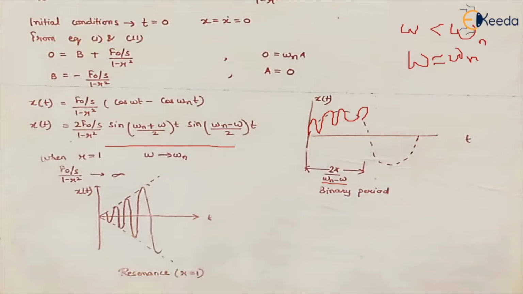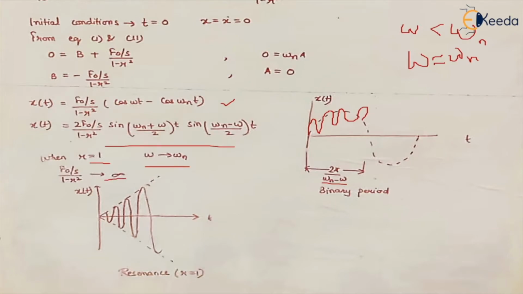Now if we go to a condition where omega is actually equal to omega n, or very close to omega n, so that the frequency ratio is 1, what happens? This factor f naught upon s times 1 minus r square becomes infinite. That means the amplitude becomes infinite.